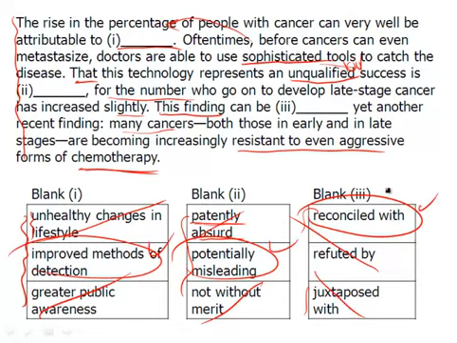So again, you can see that on a long text completion like this, we really had to work through the various parts of the sentence. We had to look for the clues, come up with our own words for the blank, and match those with the words that are in the answer choices.